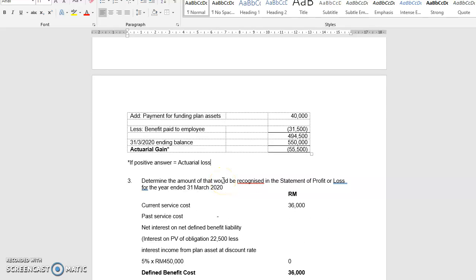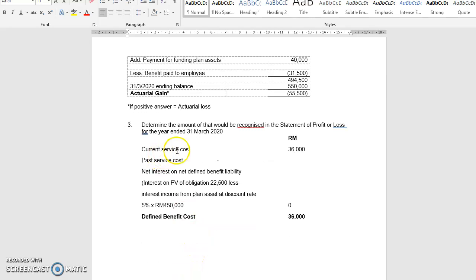Okay, finally, how much will be recognized in the statement of profit or loss? As we have discussed in the previous video, the item is called defined benefit cost. So defined benefit cost consists of current service cost. For the current year, the company incurred 36,000. Past service cost, there is no past service cost in this question. And then net interest on net defined benefit liability. How do you calculate this figure?